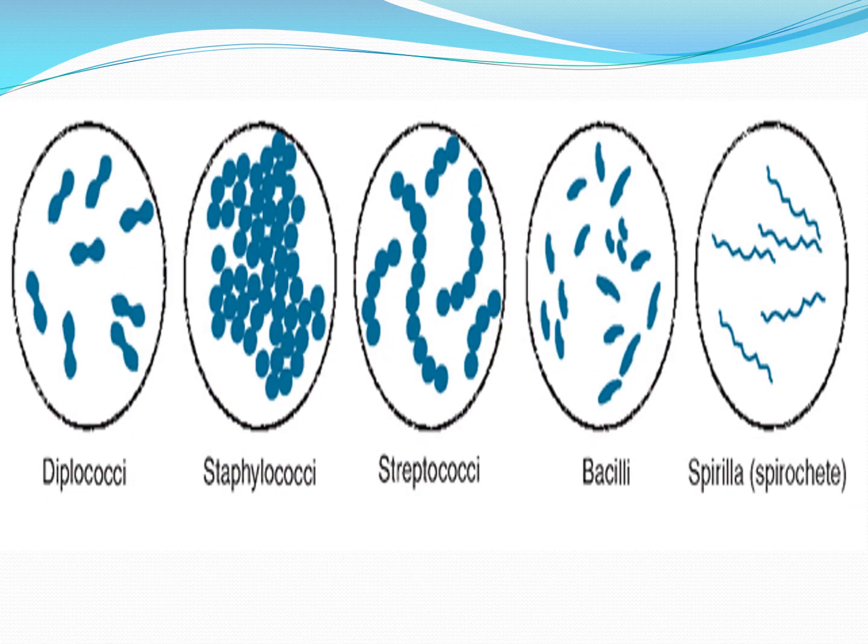We look at some examples. The first is Diplococci. The word can be divided into two. Diplo means two and cocci means circle. When two circular structures are joined together, it is called diplococci. Second is Staphylococci. Staphylo basically means a group or bunch of grapes. So these organisms which are called Staphylococcus are the organisms which under the microscope look like a bunch of grapes. Next is Streptococci.